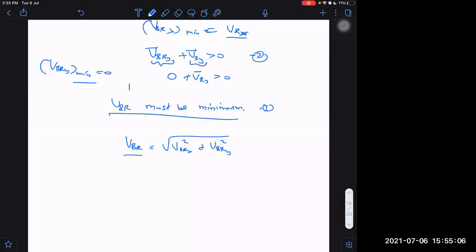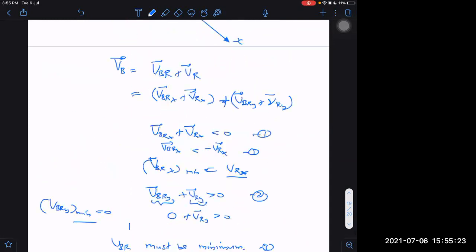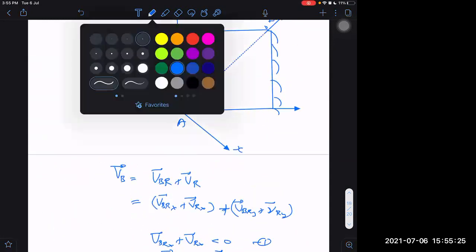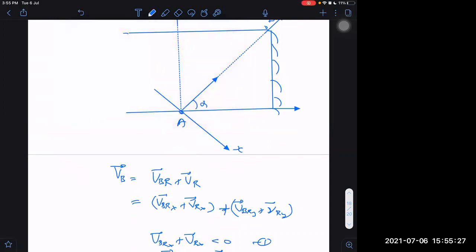Now I want VBR to be minimum, so I will take VBRX minimum possible and VBRY minimum possible. One is VRX square and the other is 0 square under the root. So I'm just getting VRX. That is the minimum possible VBR. The VBR minimum possible is coming out to be VRX. What is VRX? Velocity of river along x-axis. But we know the velocity of river is actually along a parallel axis. What is the velocity of the river's component along x? I have to take one component.